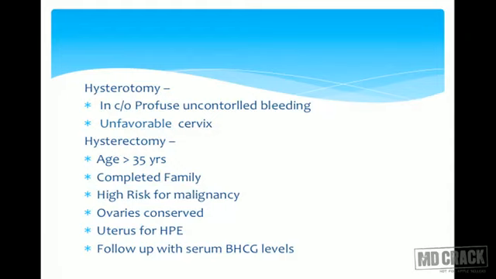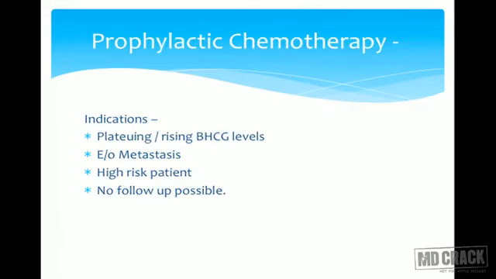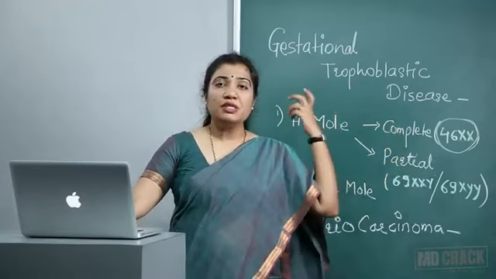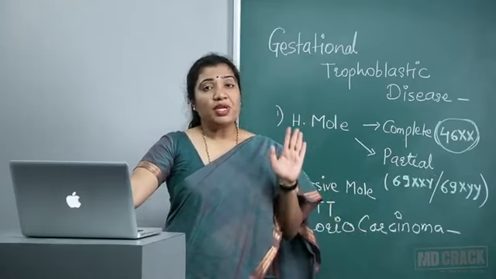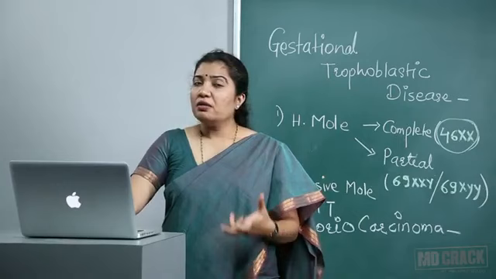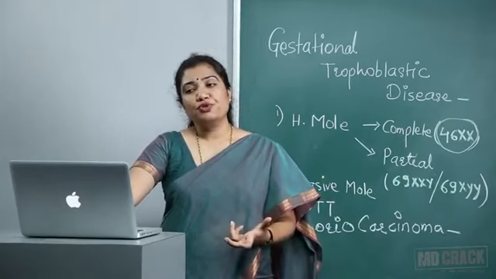And we need to follow up with serum beta hCG levels. The levels have to fall gradually so that we know we have treated it completely. Prophylactic chemotherapy with methotrexate. Once we say GTD, it equals methotrexate. This is a very chemosensitive tumor. Complete cure is possible and methotrexate is the drug of choice.